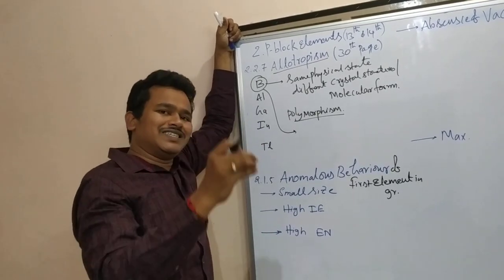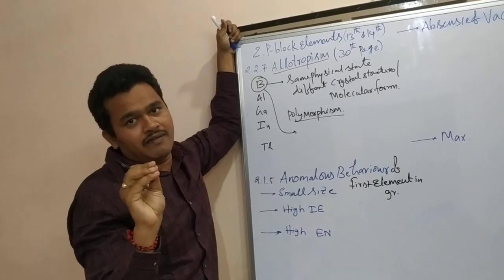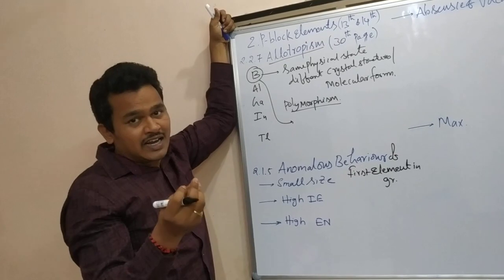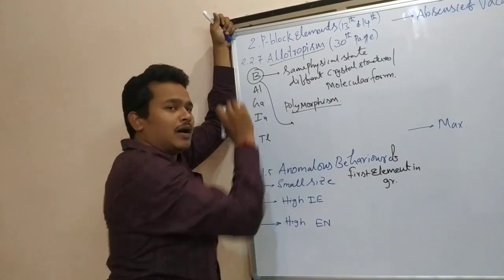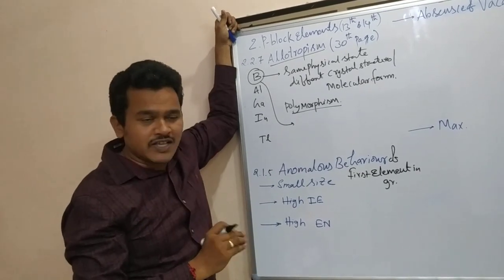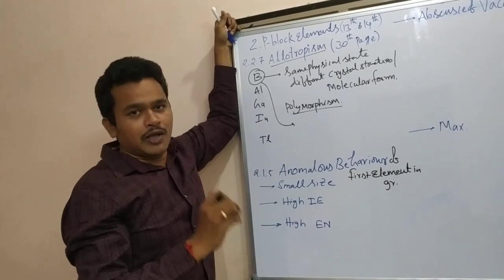All the first elements in each and every group show anomalous behavior. They behave differently. Their properties are different compared with the remaining elements in that group. Anomalous behavior means everybody is coming in the queue, but that one fellow is not coming in the queue.